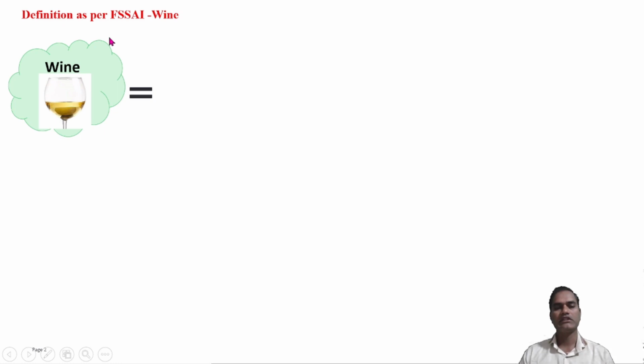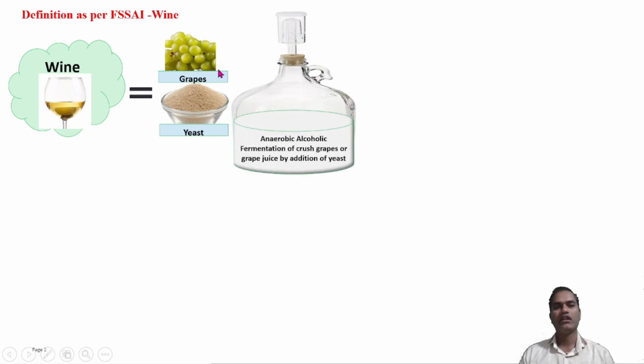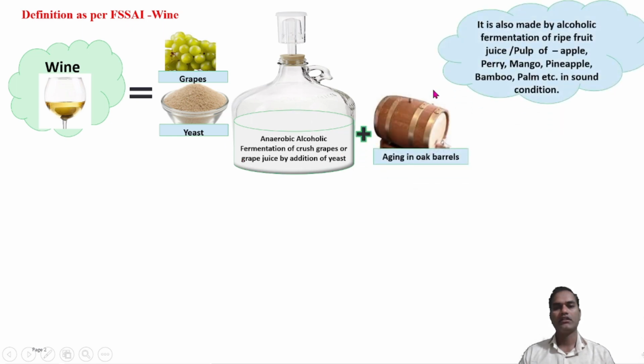As per the Food Safety Standards of India, wine is the product made from the grape or the grape juice in which alcoholic fermentation occurs under anaerobic conditions by addition of yeast, and after that it is matured in oak barrels, resulting in wine.